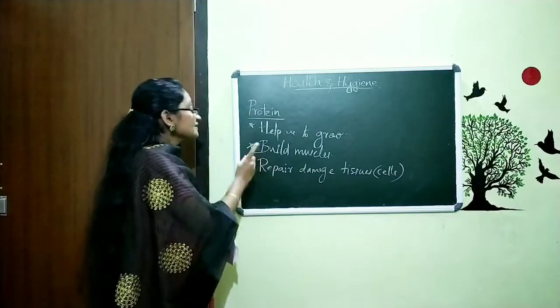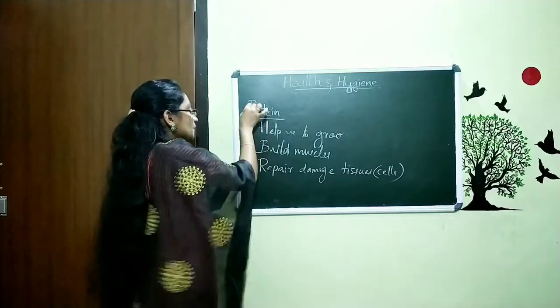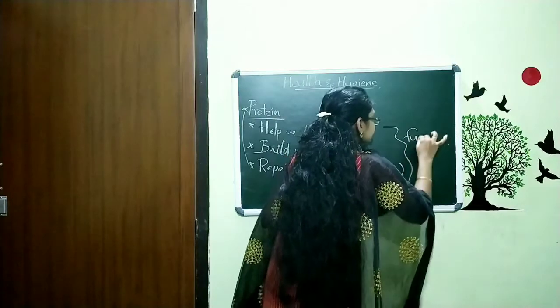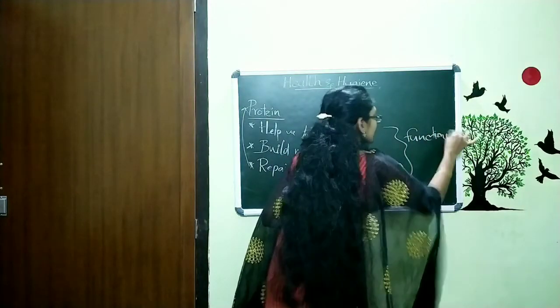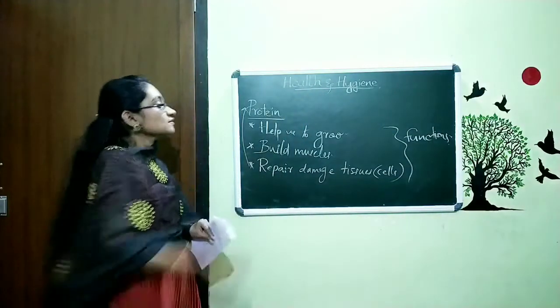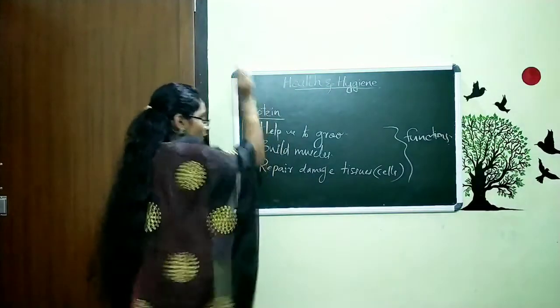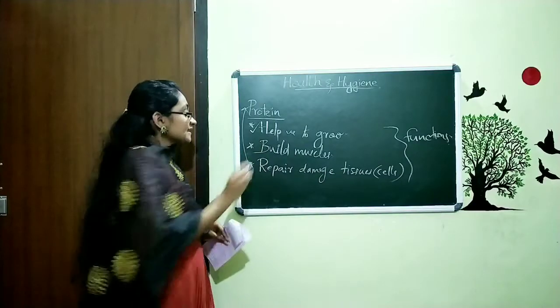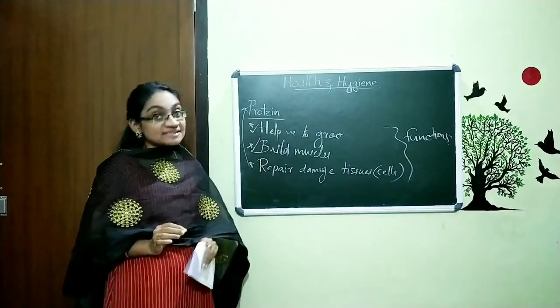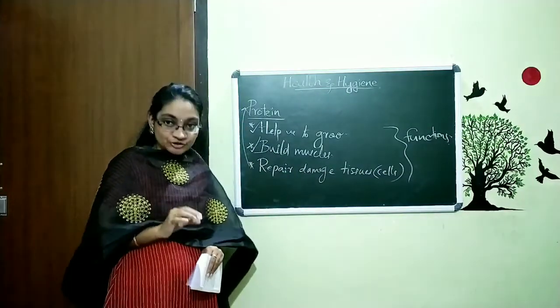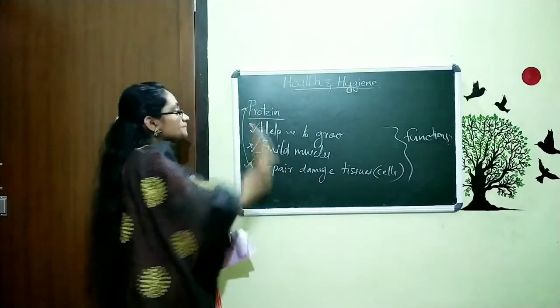And this repair is done by protein. So, these 3 are the functions of protein. The first is that it helps us to grow. The second is that it helps us to build muscles. And the third is that it repairs damaged tissues or cells.